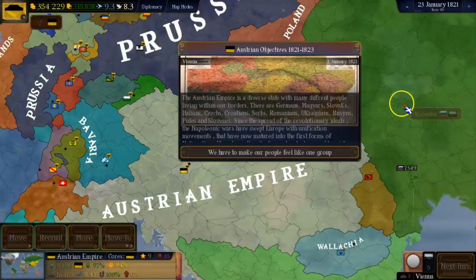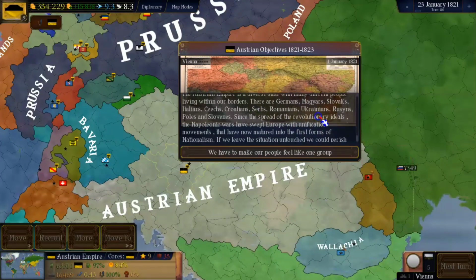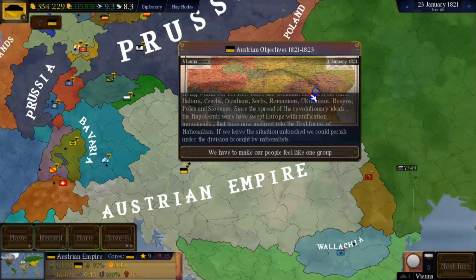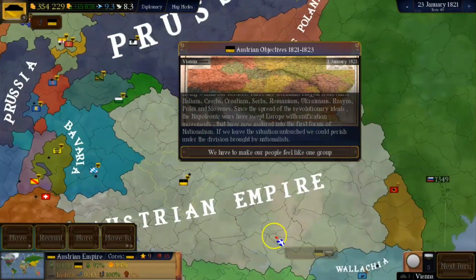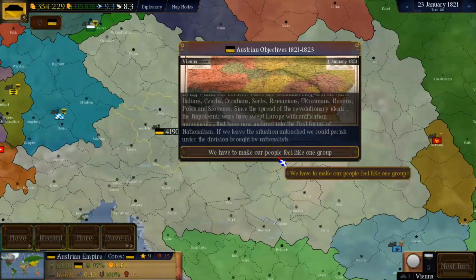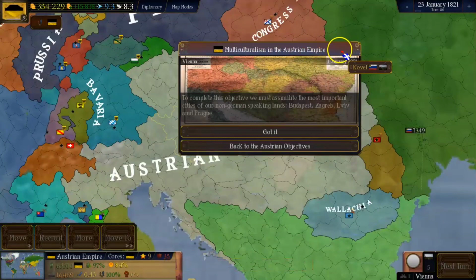Okay, so this is an important objective. The Austrian Empire is a diverse state with many different peoples living within its border. There are Germans, Magyars, Slovaks, Italians, Czechs, Croatians, Serbs, Romanians, Ukrainians, Russians, Poles, Slovenes. Since the spread of the revolutionary ideals, the Napoleonic Wars have swept Europe with unification movements that have now matured into the first forms of nationalism. If we leave this situation untouched, we could perish under the division brought by nationalists. We have to make our people feel like one group. Multiculturalism in the Austrian Empire.